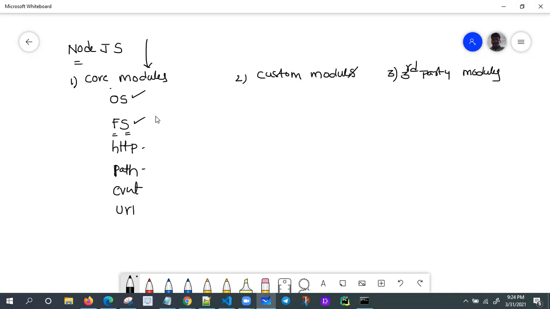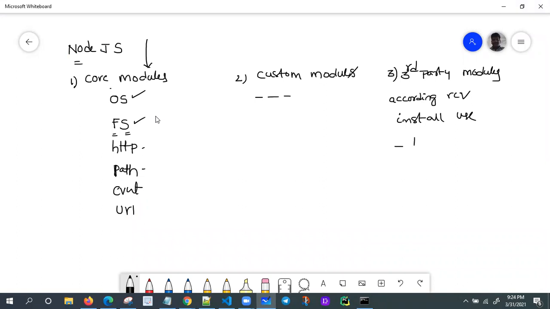Along with this, custom modules. If time permits, I'll create one custom module and show you how to utilize it. And we have lakhs of third-party modules. According to requirement only, we need to install and use them. That's all.